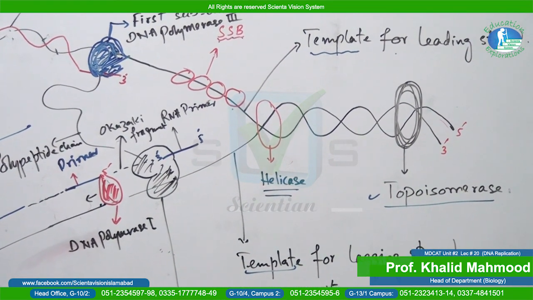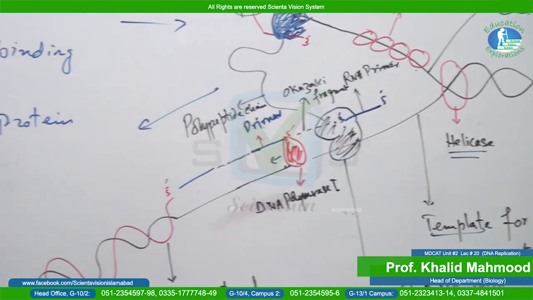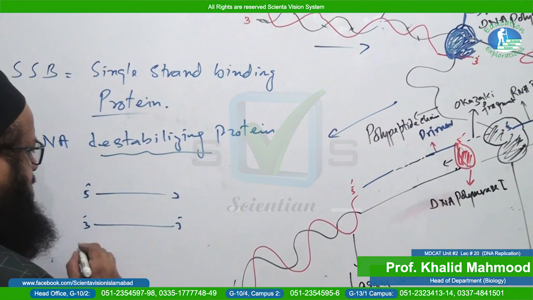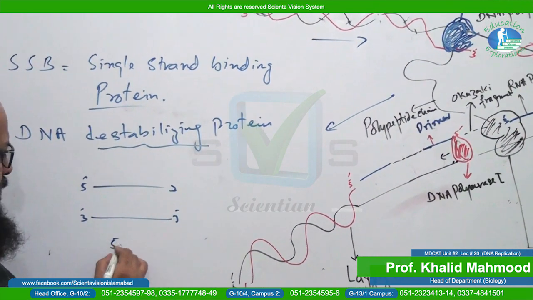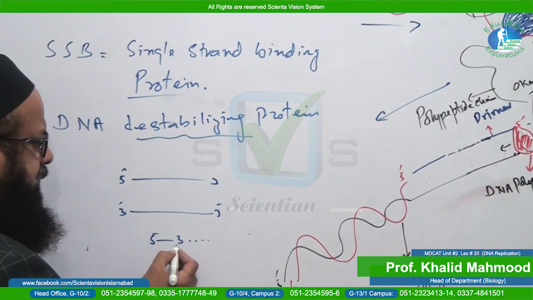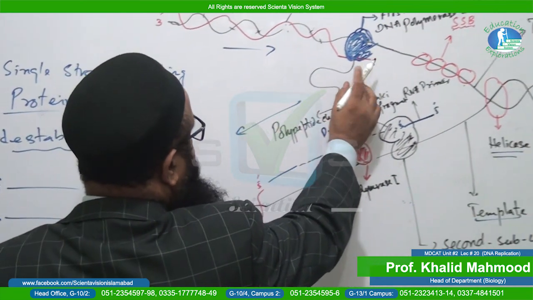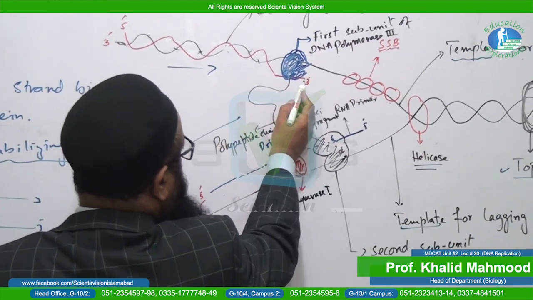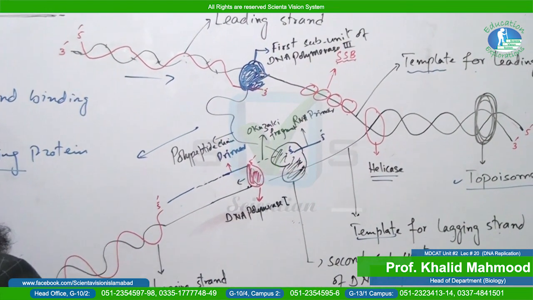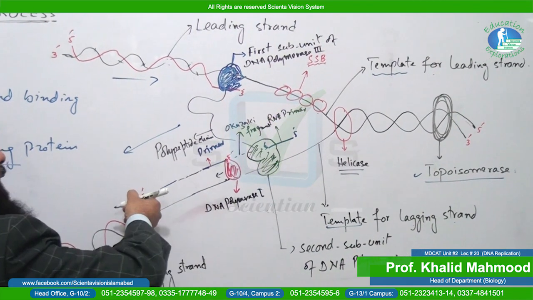Reason: you know that the DNA molecule is a double helical structure. One is in 3' to 5' direction, the other is in 5' to 3' direction. In the process of replication, we have already mentioned that nucleotides will be added from the 3' end. The two strands are anti-parallel, so obviously if this one is the 3' end, the nucleotide will be added toward the replication fork, and this end is away from the replication fork. You can say that the nucleotide will be added away from the replication fork.